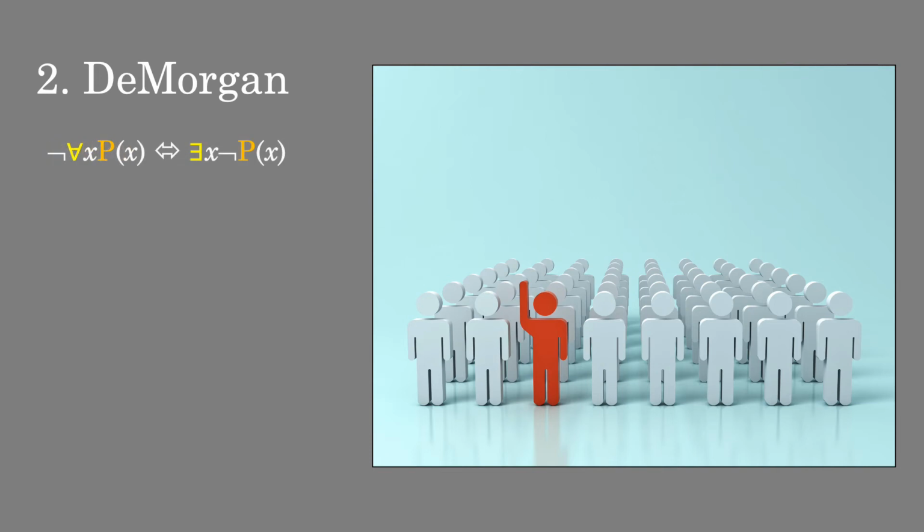Now, just as before, we have to do reversals of everything. So it turns out that we distribute the negation sign, if you want to think about it that way, right? So the opposite of all ends up being some, right? And then obviously the opposite of P ends up being not P.